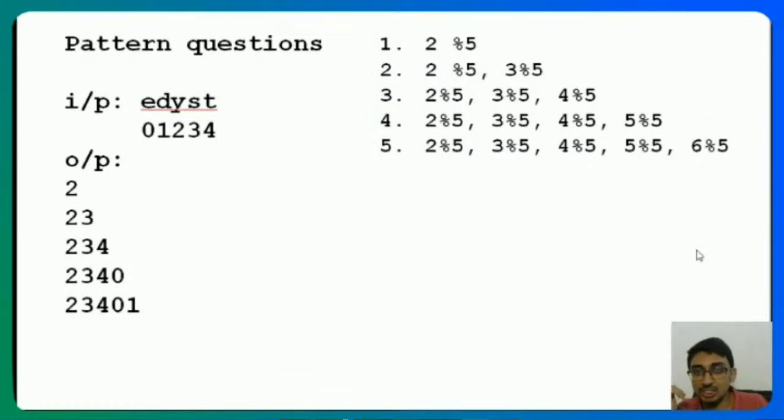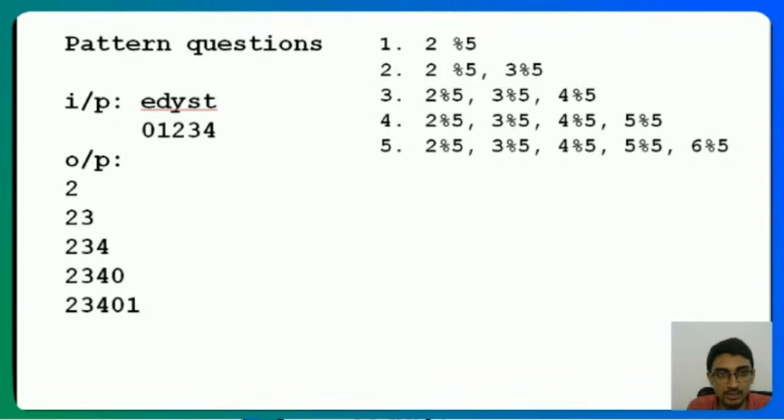So I can achieve the same result by just taking modulo length. It will bring me back: 2 modulo 5 is 2, 3 modulo 5 is 3, 4 modulo 5 is 4, 5 modulo 5 will get me back to 0, 6 modulo 5 will get me back to 1. Right? So that modulo makes sure the offset from the mid element is brought back. This makes it super simple. I should just start from the mid element and keep going: in the first one I'll print only one element, then two elements, but all of them modulo length.